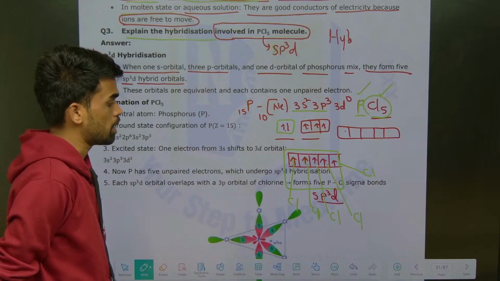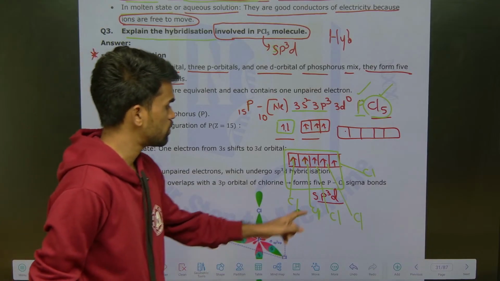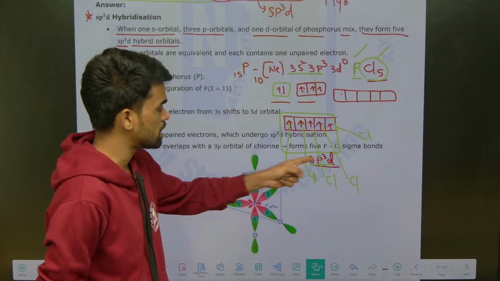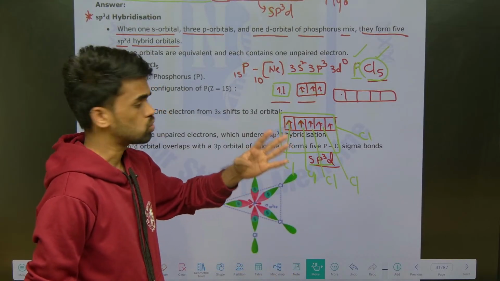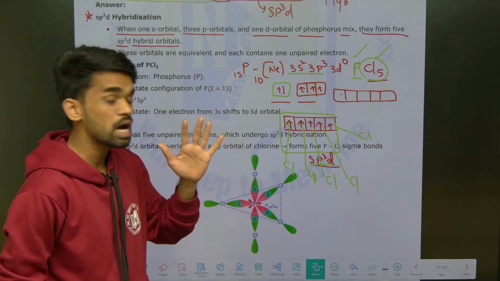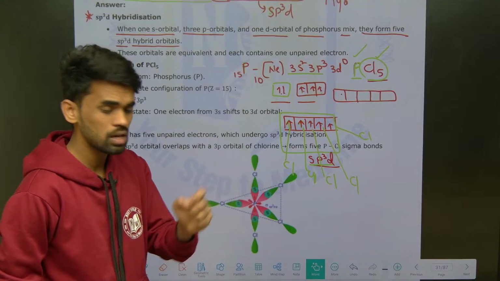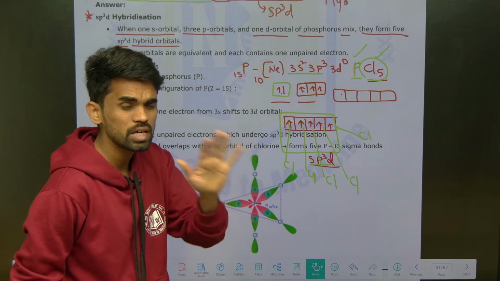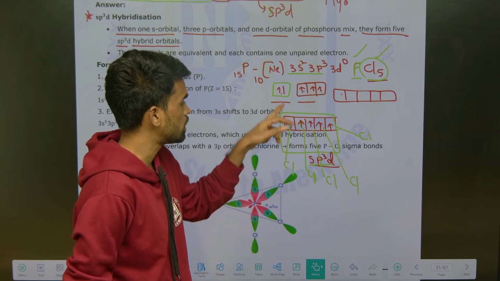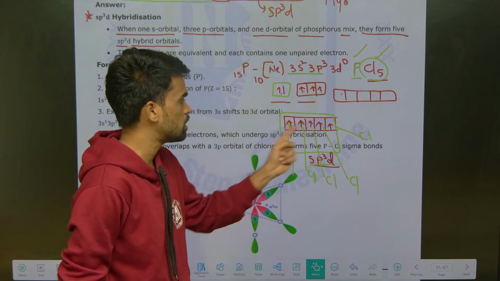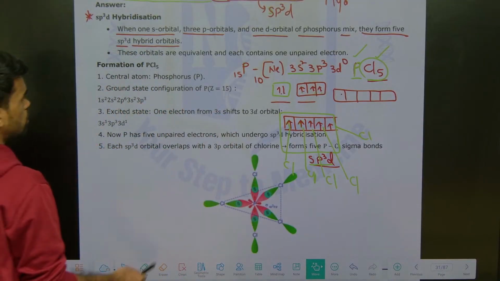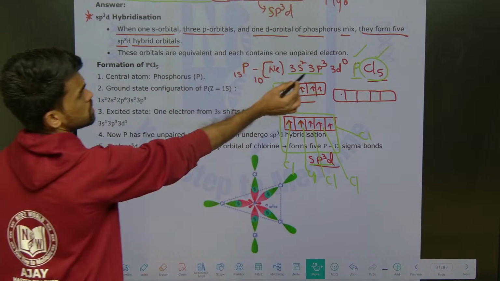Like this you will get the hybridized molecule. So, what is the hybridization of the molecule? sp3d. How many orbitals are there? 1 s, 3 p's, 1 d, so a total of 5. So, 5 hybrid orbitals are present. Why am I using the word hybrid? When I say hybrid orbital, all of those orbitals have equivalent energies. You should not call it an s orbital, you should call it an sp3d orbital. How many are there? 5.